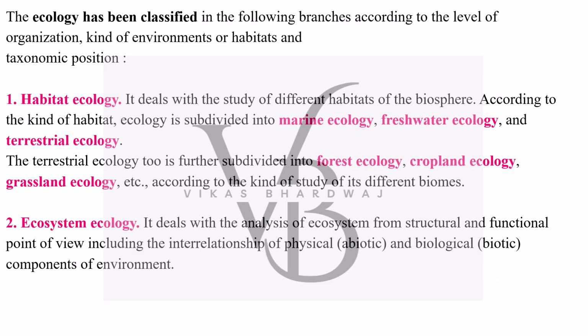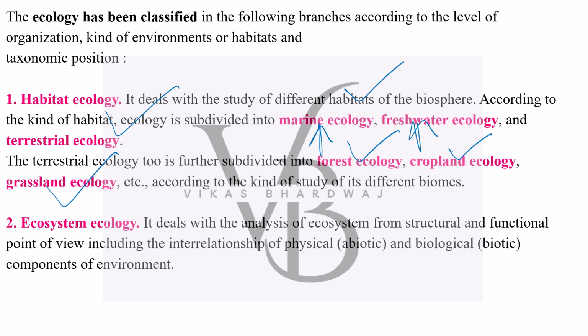This is a theoretical classification just to make you understand. Habitat ecology, dealing with the study of different habitats or biosphere, that is marine ecology, freshwater ecology, and terrestrial ecology. Terrestrial ecology is further divided into forest ecology, cropland ecology, and even grassland ecology according to the study. We will see it a little further through examples in the next chapters.